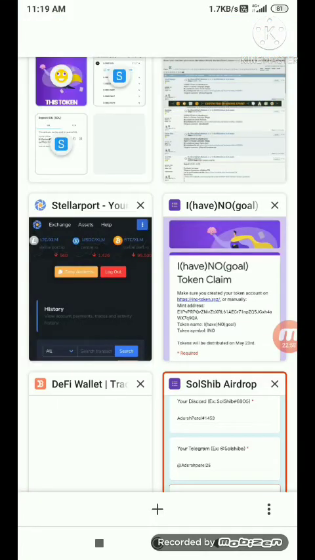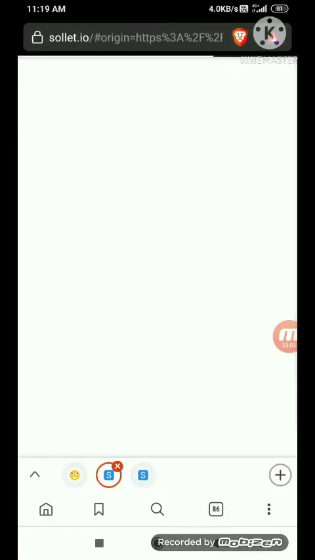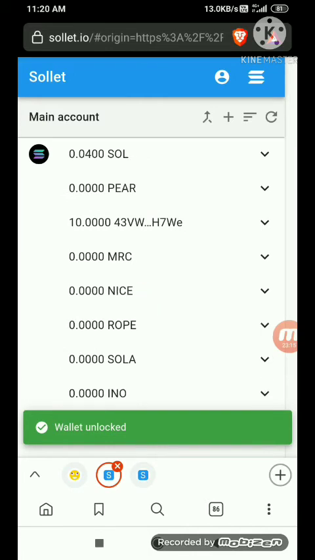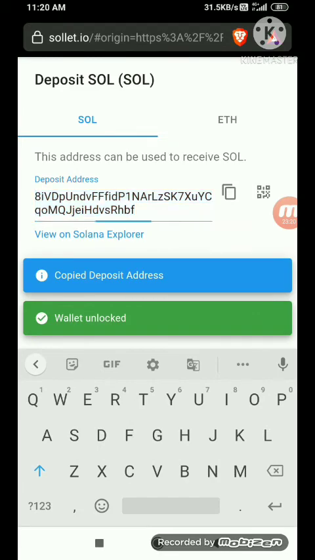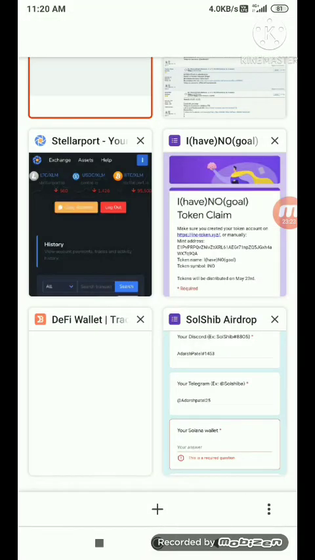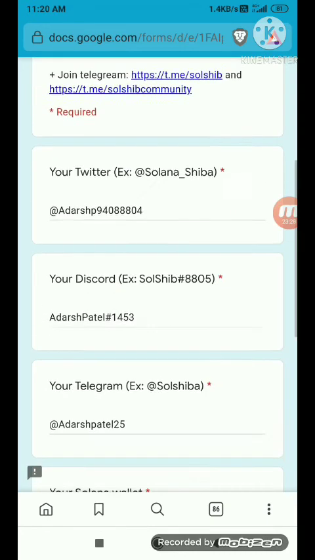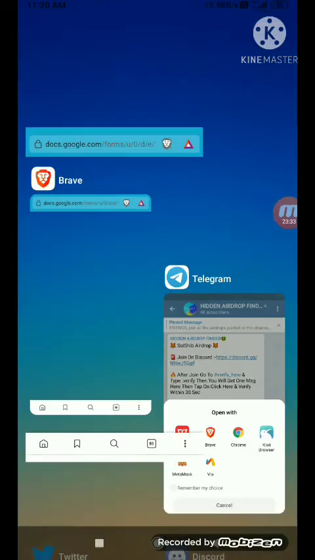Now you just need to go back to the solid.io site. Now just open your solid.io account over here. You need to submit your Sol, so click on Sol, click on receive, and then copy the address. After you copy the address, you go back to the form, paste your Solana wallet address here, and after you have done all these tasks, click on submit. So you have now successfully joined this fifth airdrop.